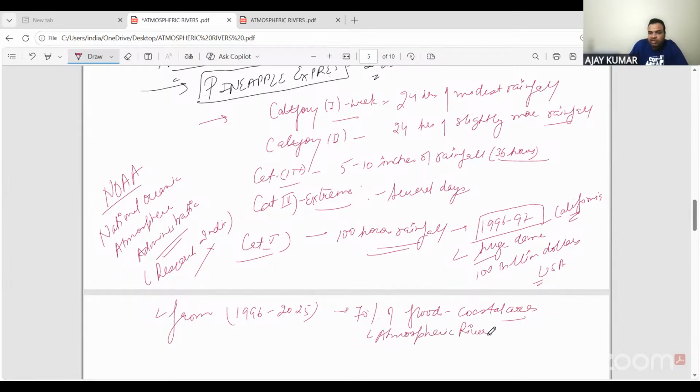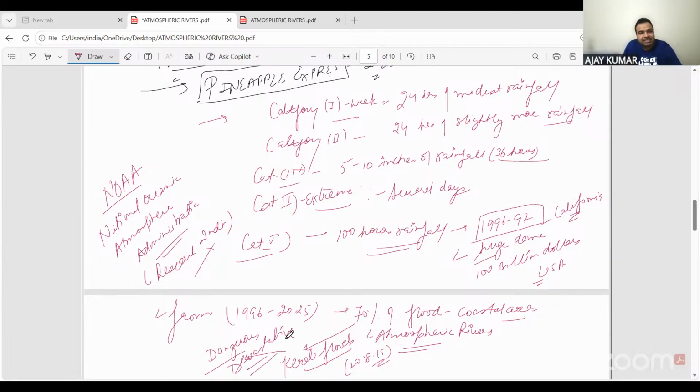Okay, although India does not have any data regarding this, they are saying that 70% of the floods that have occurred in the coastal areas are because of atmospheric rivers. And the most dangerous, according to them, was the Kerala floods of 2018 or 19. Okay, that was the biggest so far, and that was dangerous, devastating.